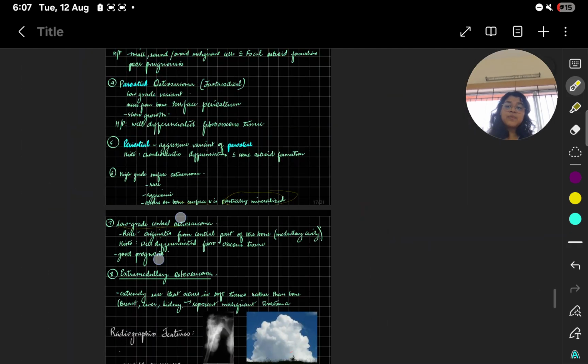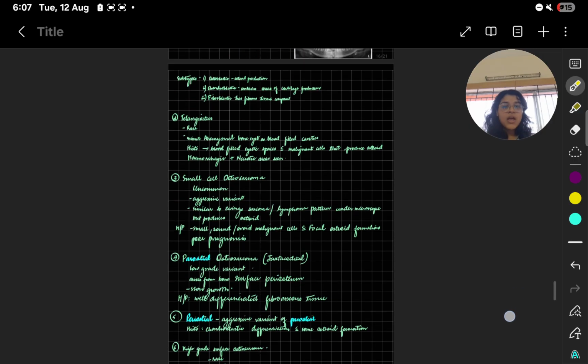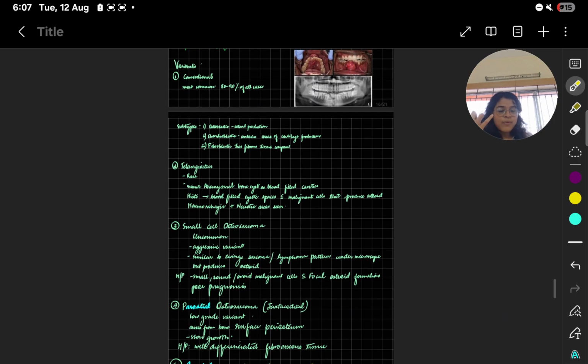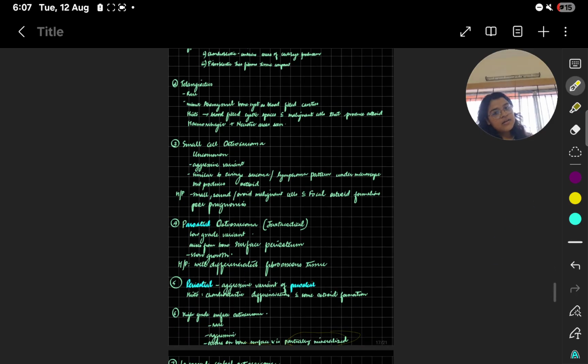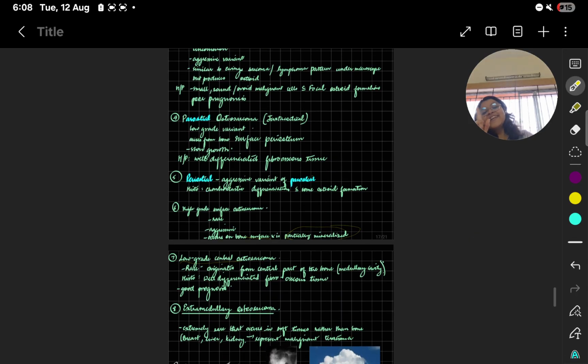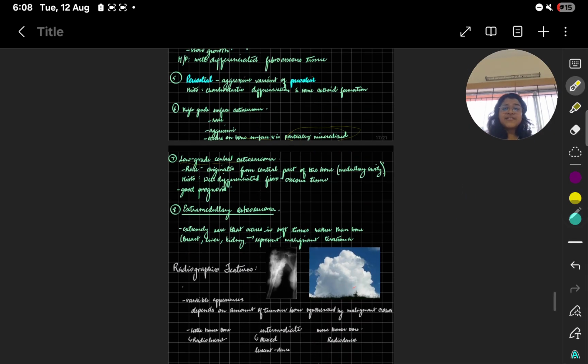Now we come to radiographic features. Before the radiographic features, let's revise. What are the types? First is the conventional, which has 3 types. That is osteoblastic, chondroblastic, and fibroblastic. Yes. Then is telangiectatic osteosarcoma. Then is small cell osteosarcoma. Then is parosteal osteosarcoma, periosteal, high grade surface, and low grade central, and then you have extramedullary. Finished. These were the variants.